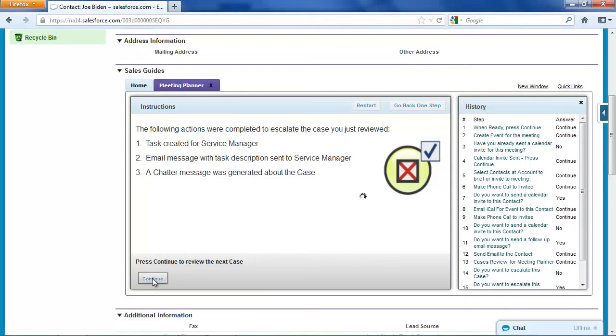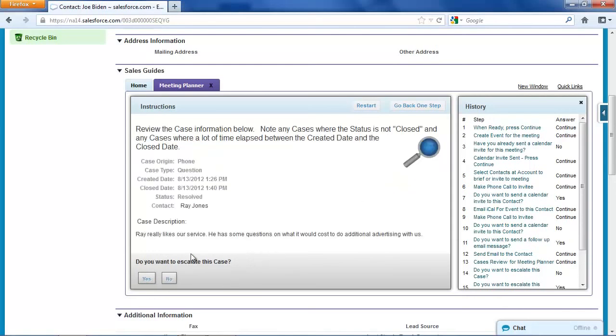So now I'm going to loop through and look at a couple more cases. This looks pretty good, resolved quickly. Ray really likes our services, so I'm not going to escalate that case. Here's one. The status is on hold, so I'm a little concerned about that. It has not been closed out. And it looks like he couldn't figure out how to set up a free listing, and we just referred him to the doc. So it doesn't look like our customer service agent really followed up to resolve this.